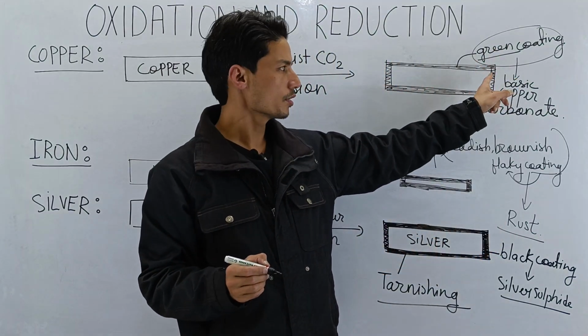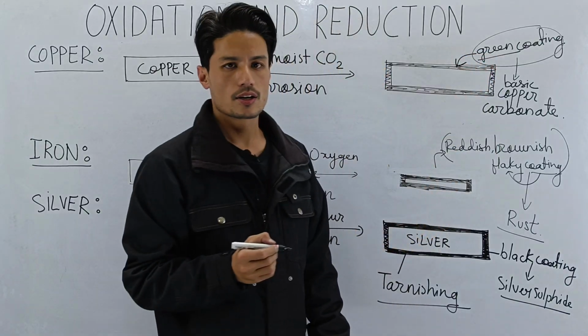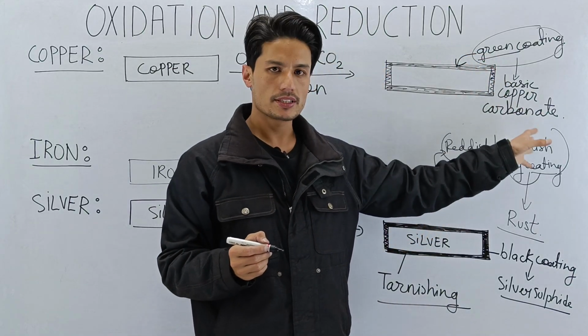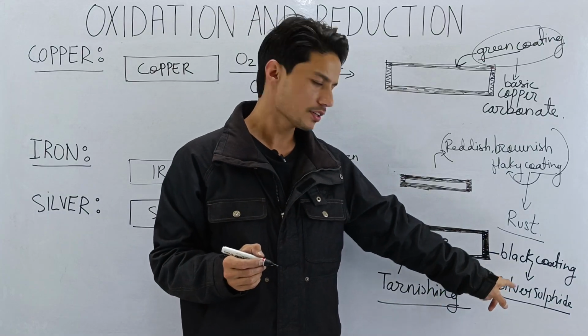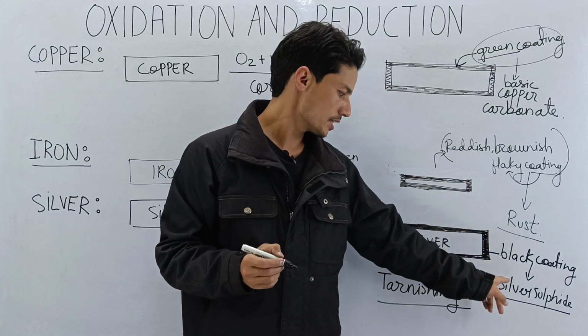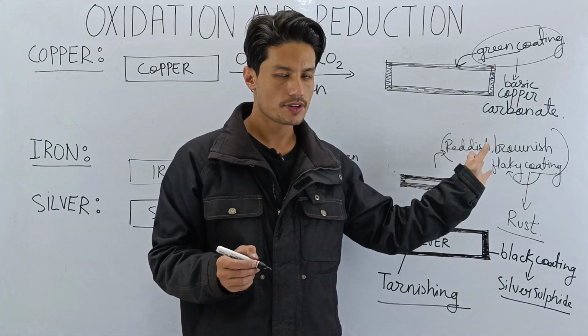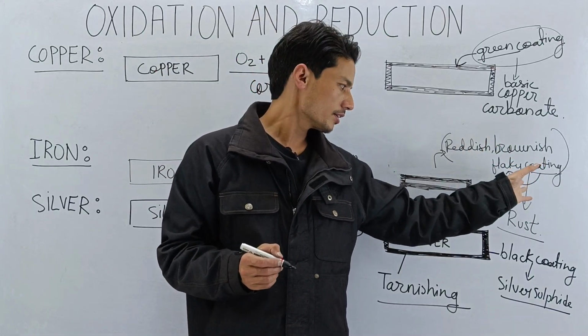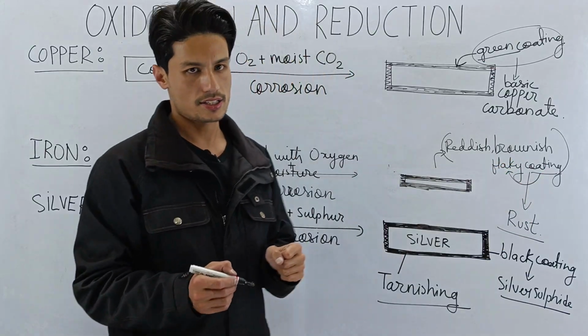The name of the coating which is formed upon the surface of copper is basic copper carbonate. It is greenish in color. Then for silver, the coating is black in color. What is its name? It's silver sulfide. And for iron, it is reddish brown in color, and it's flaky in nature. What is it? It is called rust.